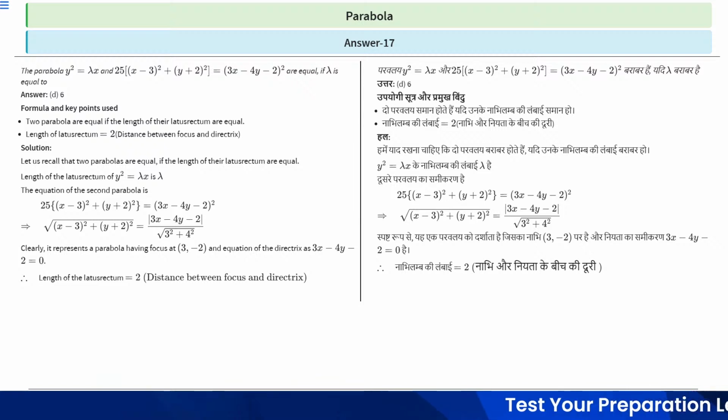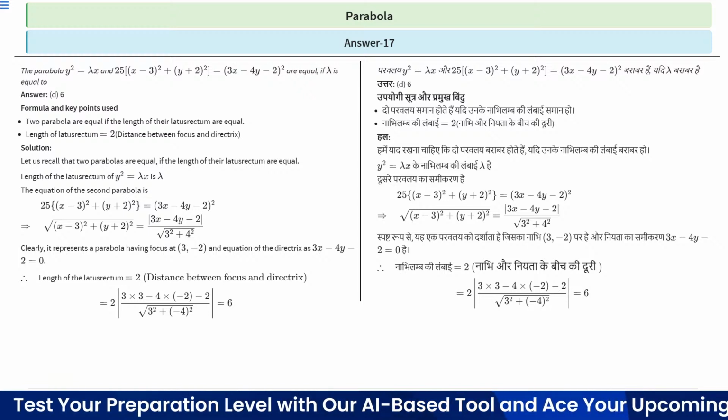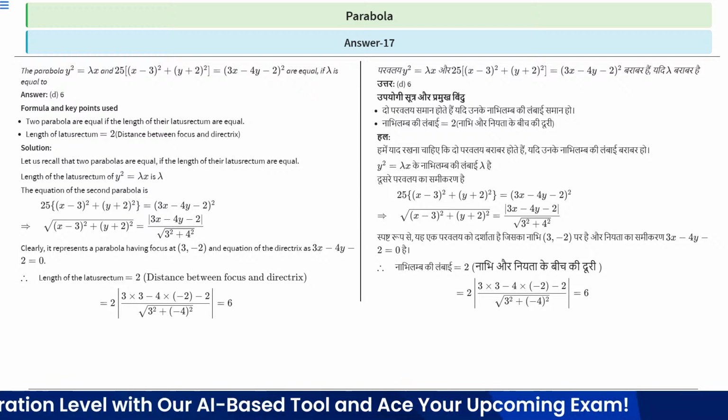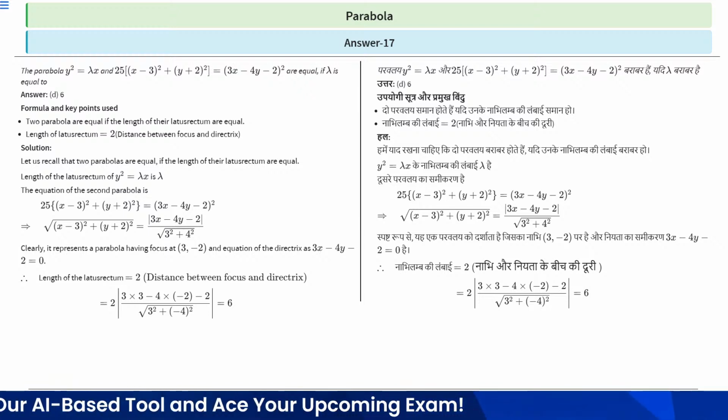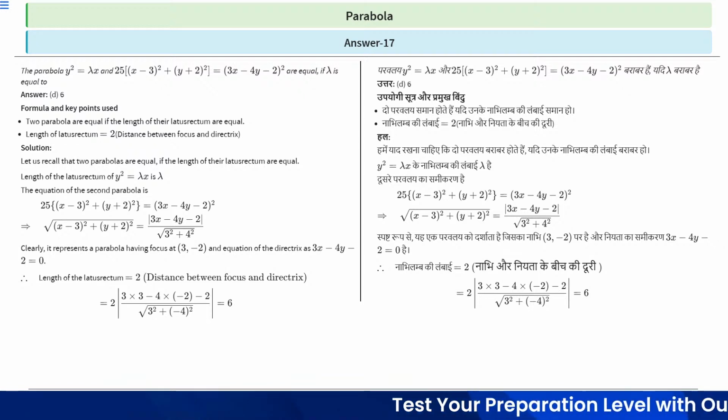0, right? Length of latus rectum is 2 times distance between focus and directrix. We have found the equation of directrix is 3x minus 4y minus 2 equal to 0. So we will equate the length of latus rectum as 2 times 3 into 3 minus 4 into minus 2 upon root over 3 square plus minus 4 square, which is equal to 6.